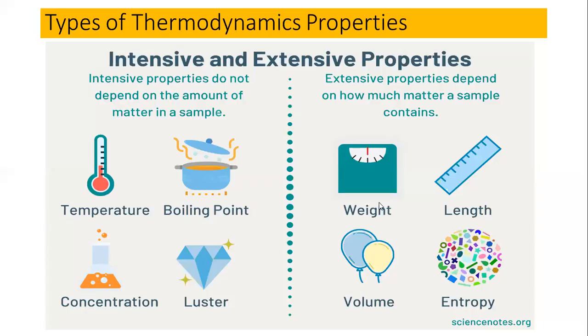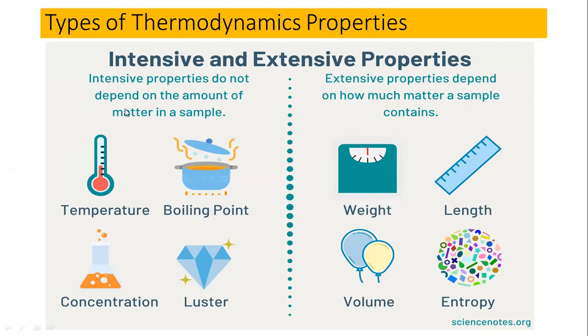In this lecture, I am going to explain the different types of thermodynamic properties, and these are called the intensive properties and the extensive properties. Intensive property is simply mass independent. Intensive starts with the I, and independent also starts with the I. So you can simply understand intensive means independent of mass. Extensive means dependent on mass.